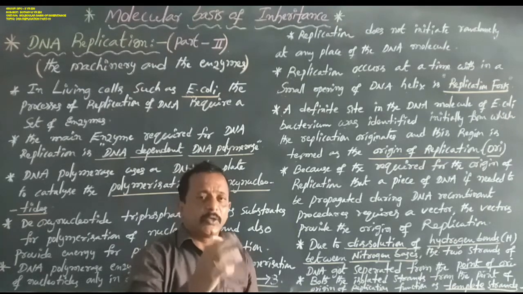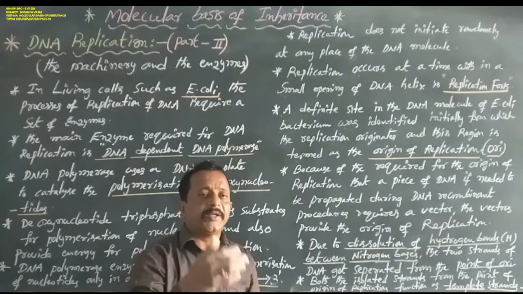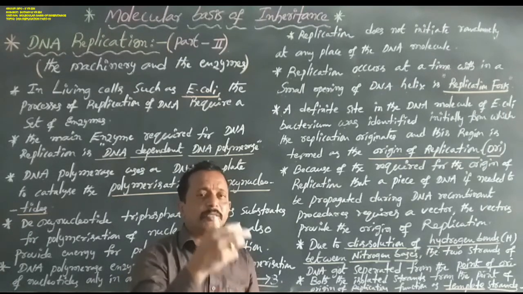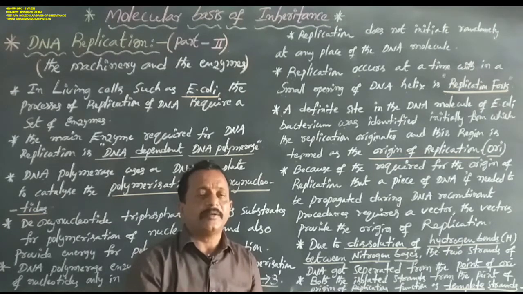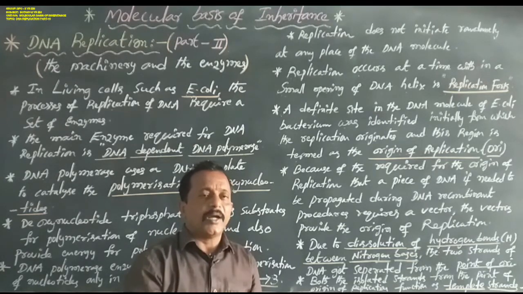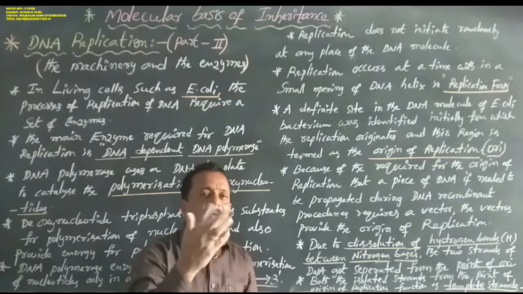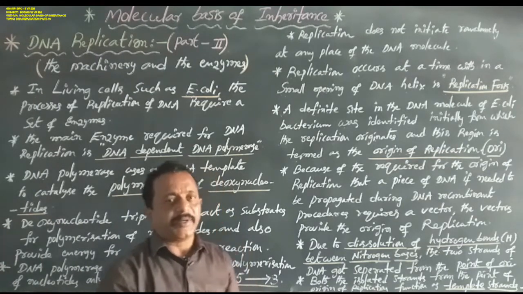Why? Because at the beginning of DNA replication, one parental DNA molecule produces two daughter DNA molecules. Hence, at the origin of replication the two strands get separated.